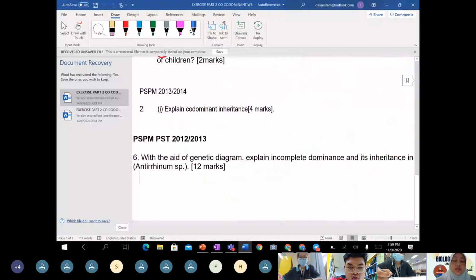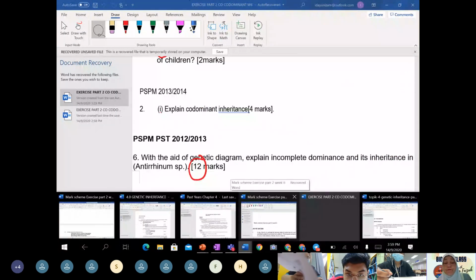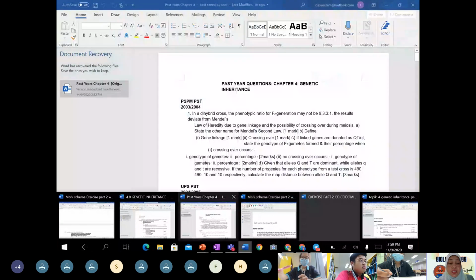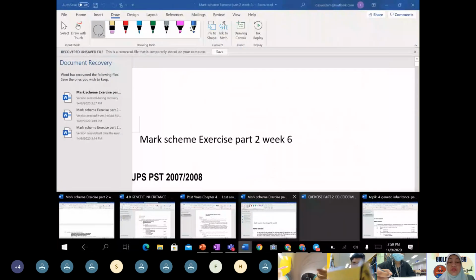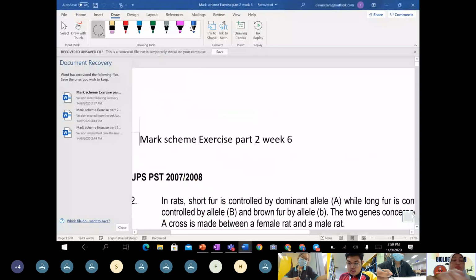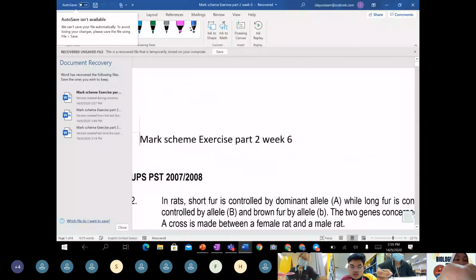Okay, so this one just now, the question asked you 12 marks, right, class? So the mark scheme just now, this one is not responding. Okay, so I think teacher stops until here.